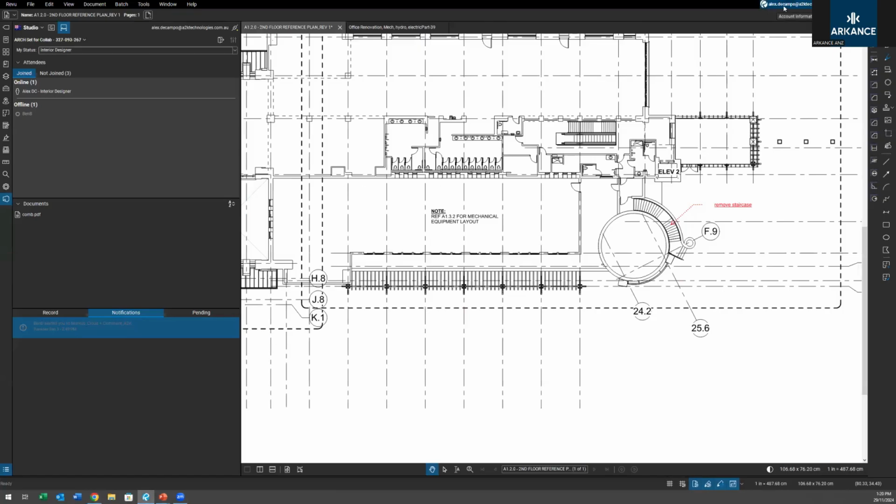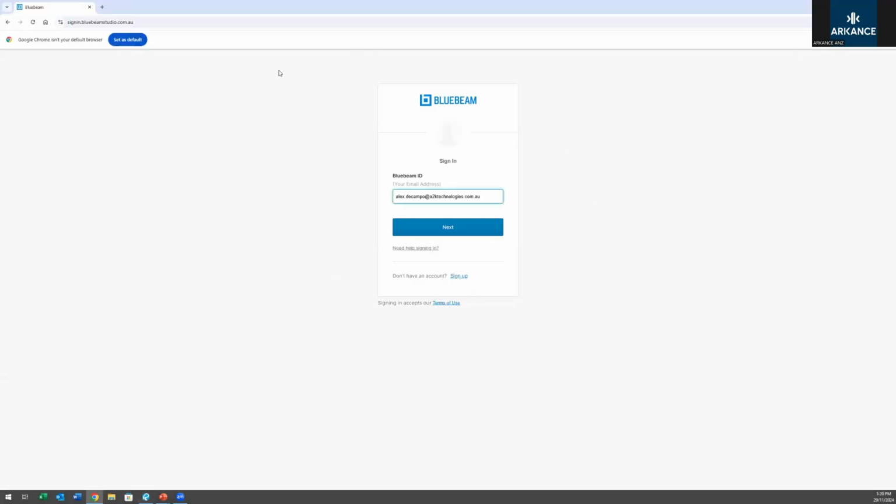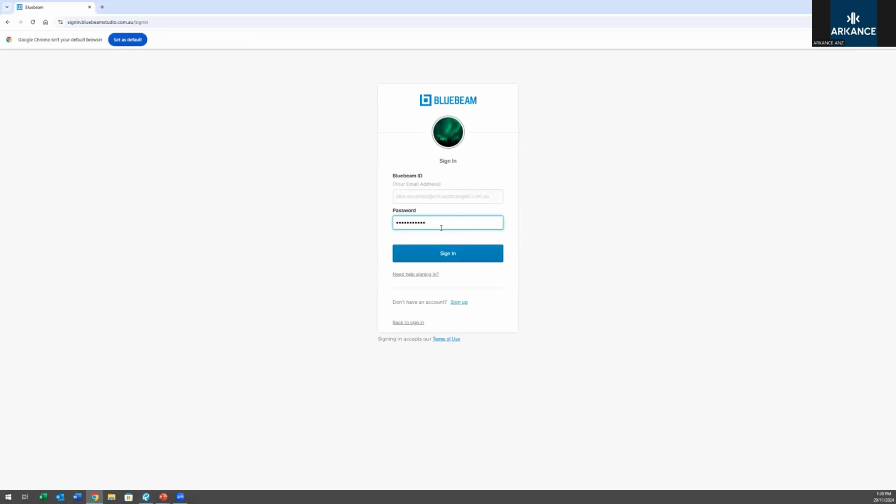Just back in Bluebeam for a second, you can see the top right. It's got that email address. It's got the version. You can click refresh if you want to check that it's all good. It's the exact same Bluebeam account as your licensing for the desktop app to get on Bluebeam Cloud here. So you log in, click next on that one, and sign in using your username and password.